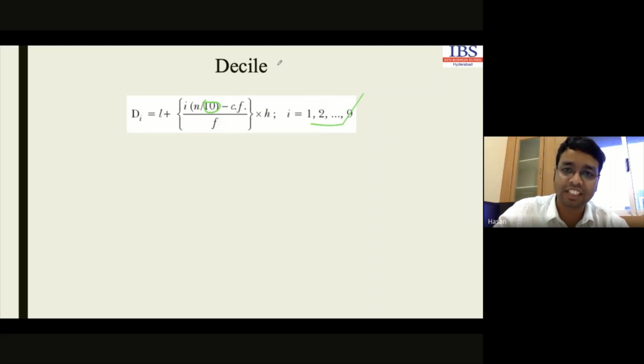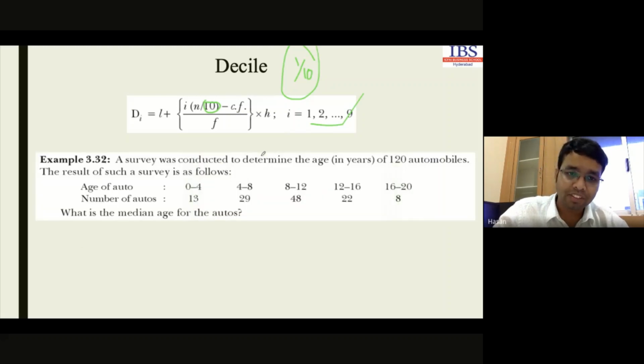Decile indicates 1/10. Try to understand the dictionary meaning. Decile indicates 1/10. So we have to divide the data set into 10 different groups and identify the result. Now I have the same problem for you. You have to solve it for, say for example, the 4th decile and 8th decile.